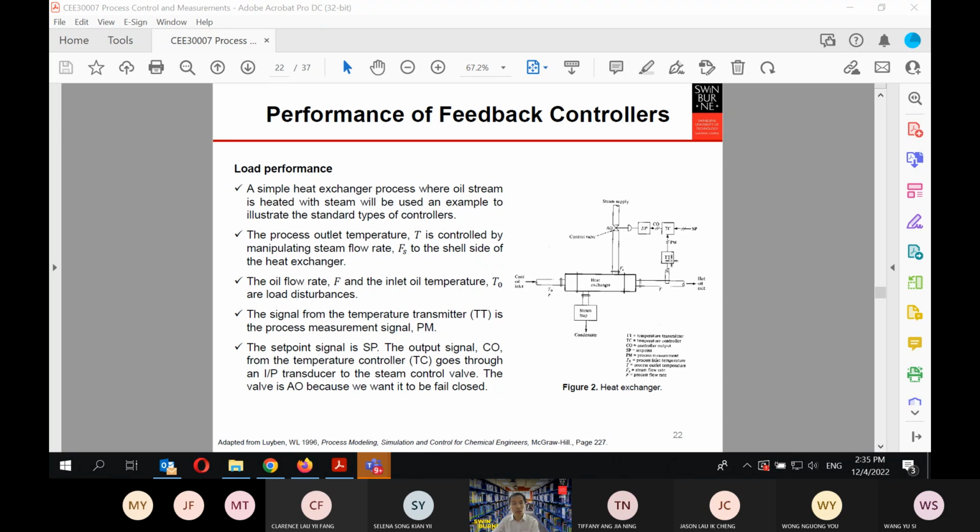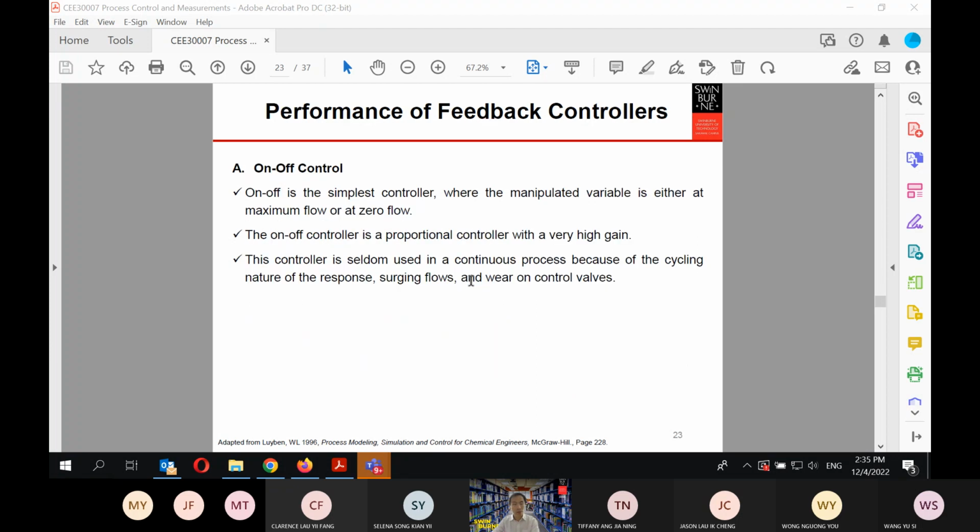What you are putting in here is the temperature transmitter from the hot oil exit. The set point signal is the SP. The output control signal CO from the temperature controller goes through a transducer, and the valve in here is air to open because we want it to be fail-closed. This is the same as what we showed earlier, but the difference is that in here I think we are using a cool oil.